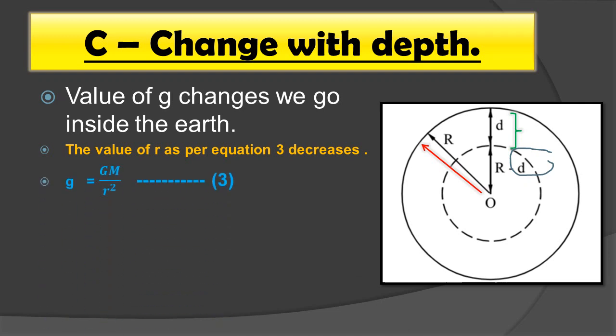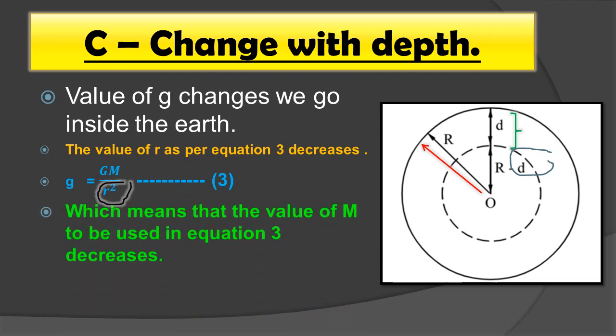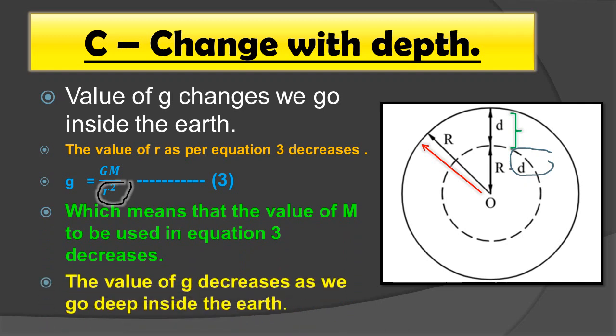However, the part of the earth which contributes toward the gravitational force felt by an object also decreases, which means that the value of m to be used in equation number 3 also decreases. As a combined result of the change in radius and the mass of the earth, that is capital M, the value of g decreases as we go deep inside the earth.